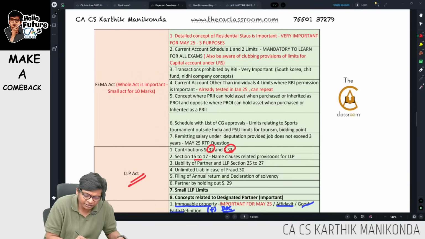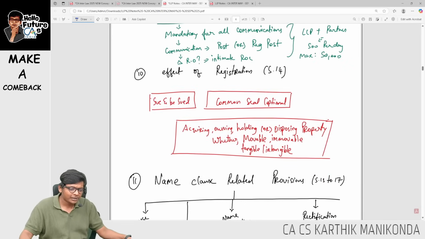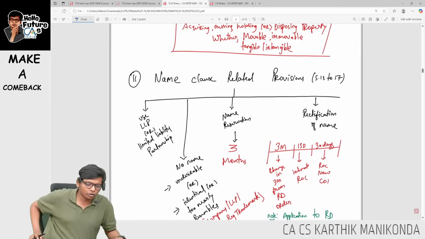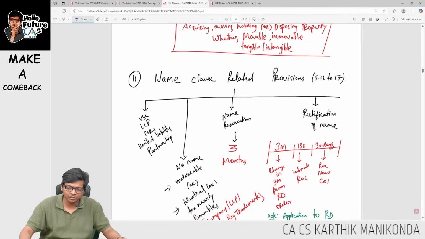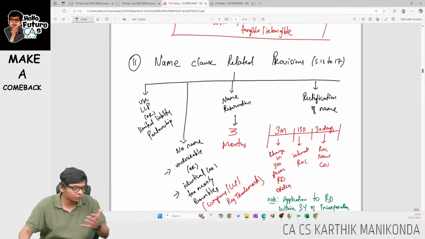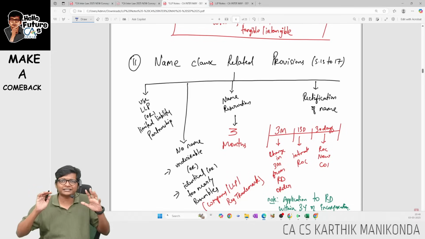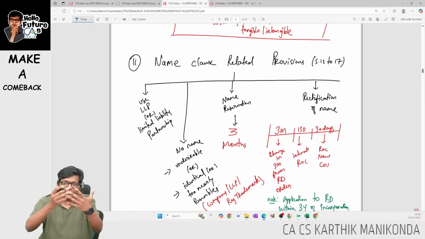Next, sections 15 to 17, name clause provisions of LLP, are fairly important, guys. I have summarized all the name clause provisions of LLP over here. Look at this. What are the name clause provisions? In fact, when am I recording this? Look at the time. It's 3rd May, 8:14, when I'm recording this, guys. It's not some recorded thing. I'm doing it now and I'm giving it to you, guys.